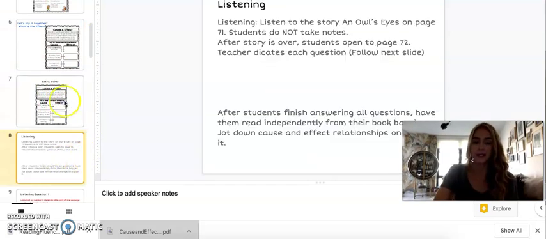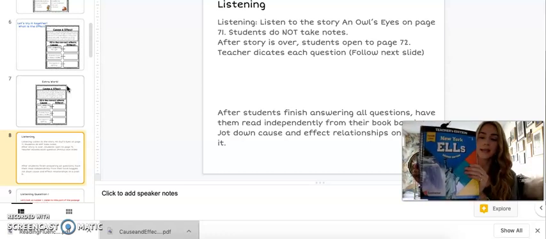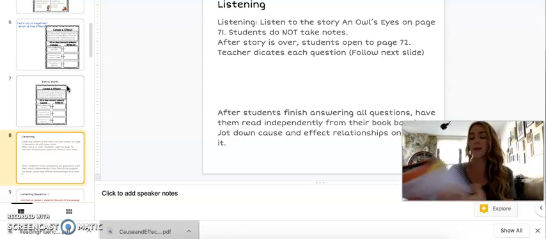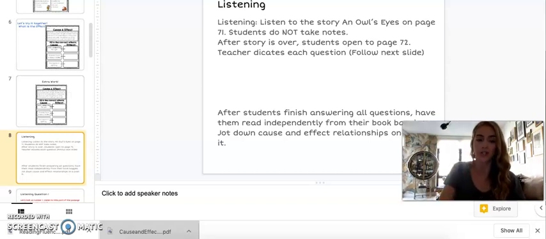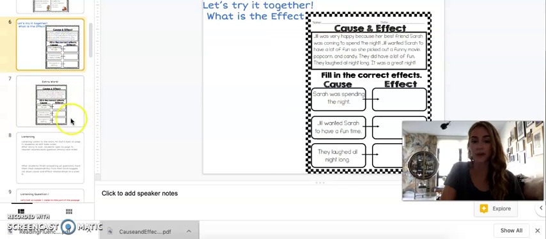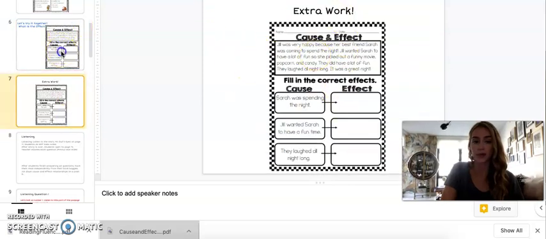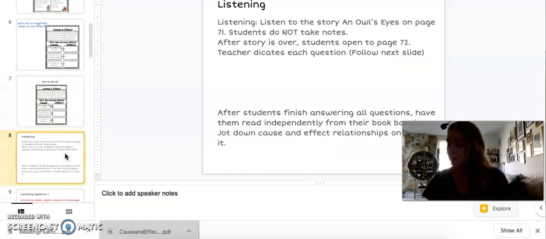our listening for today. And you guys are going to turn to page 71 in your L's book, the book that looks like this. And I'm going to read you a story called An Owl's Eyes, and we're going to go over the questions. If you go back to the other slide, that's just some extra work for you to do. Okay. So let's start. An owl's eyes.